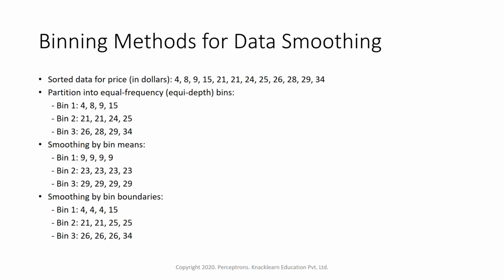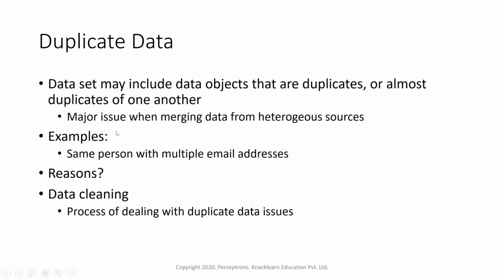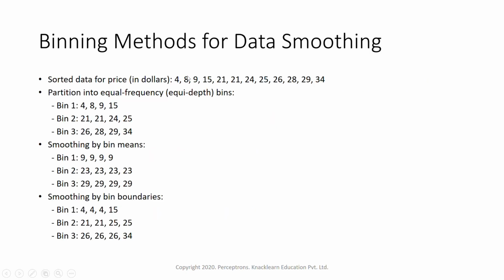Also, it's just a process of smoothing, we can say. So here the first bin is 4, 8, 9, 15, next is 21, 21, 24, 25, then 26, 28, 29, 34, like that. So three bins are there. We can also smooth the data by bin mean, that is taking the average of the data. Bin 1 is nothing but 9, that is the average. Next, 23 is the average for the next one. For the third one, the mean is nothing but 29. So we can take bins like this also.